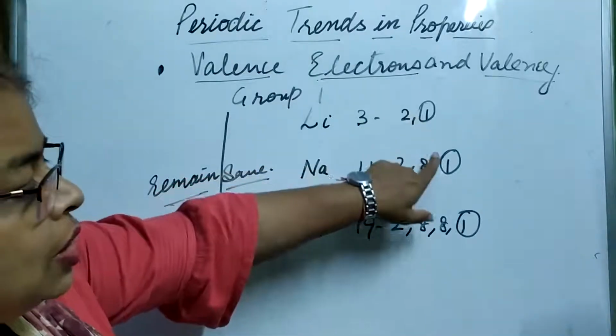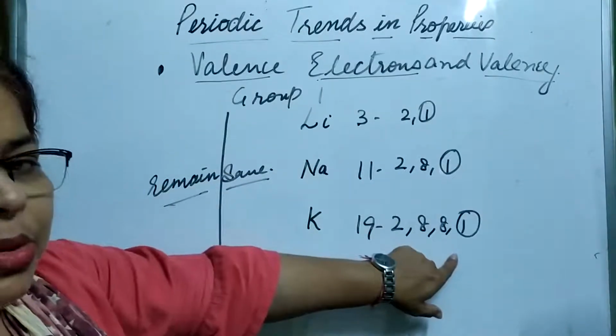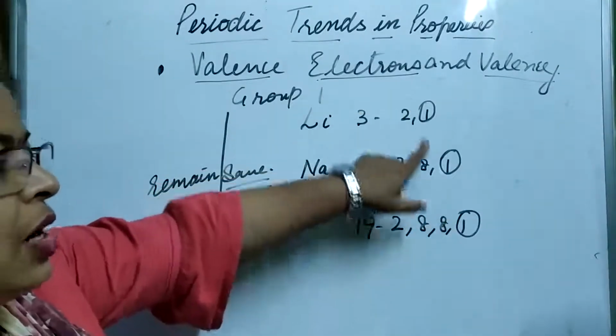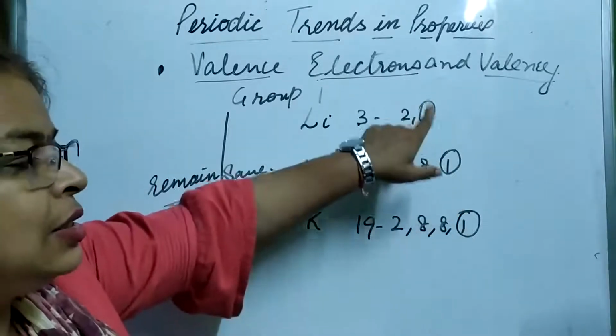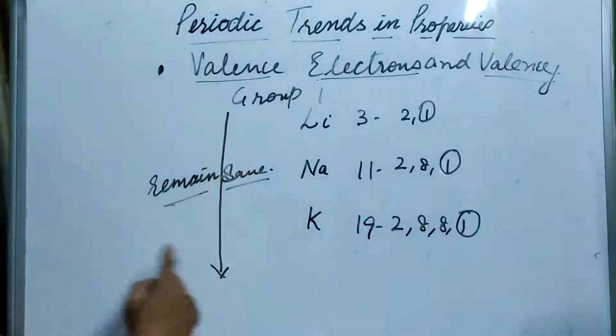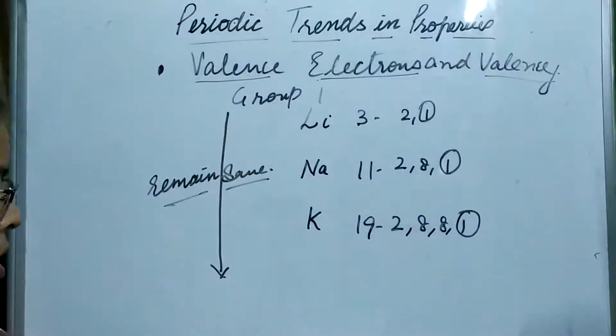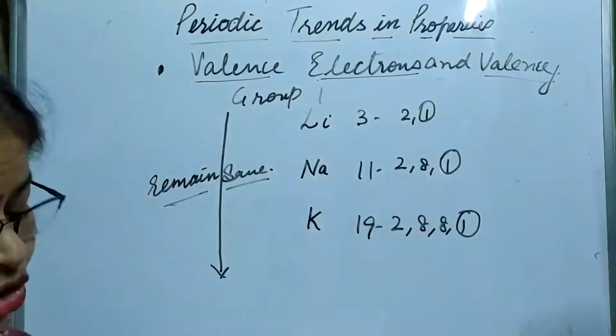So the number of electrons is the same. The number of shells may be increasing, but the number of electrons in the outermost shell is the same. So we can say that when we move in a group from top to bottom, the valence electrons remain the same, they do not change.